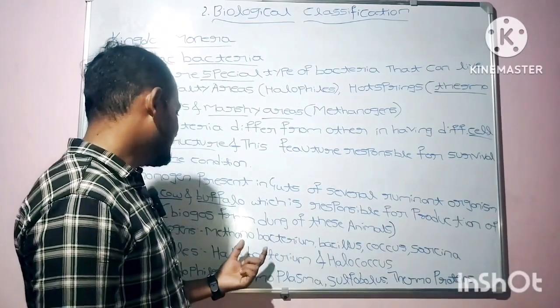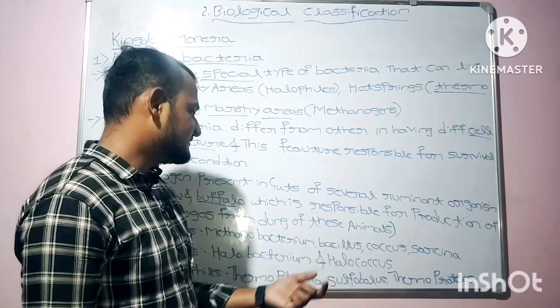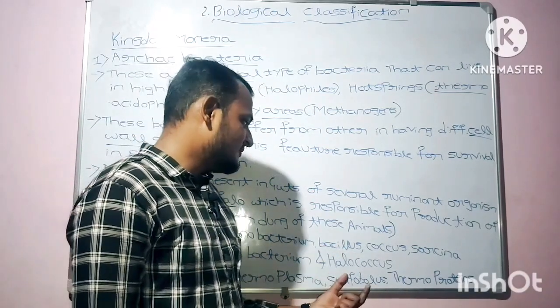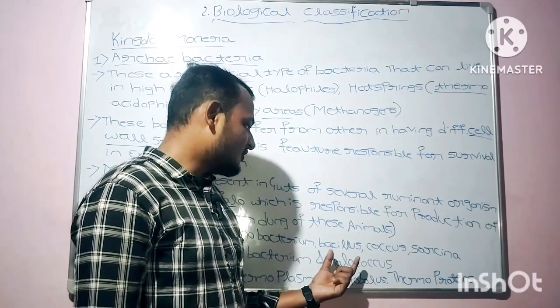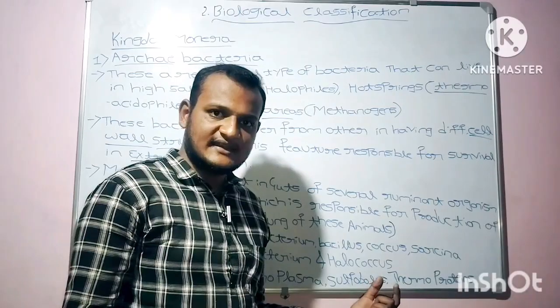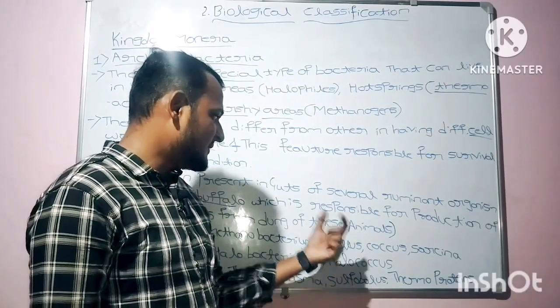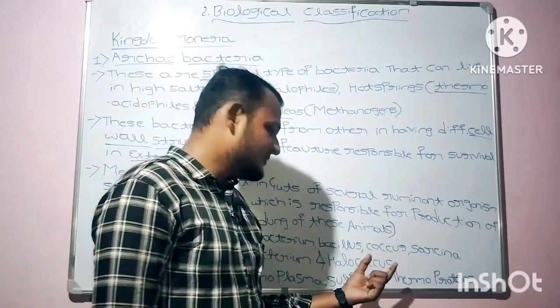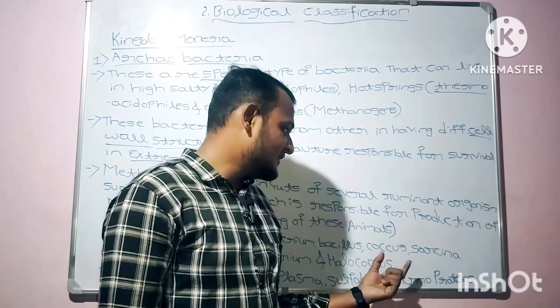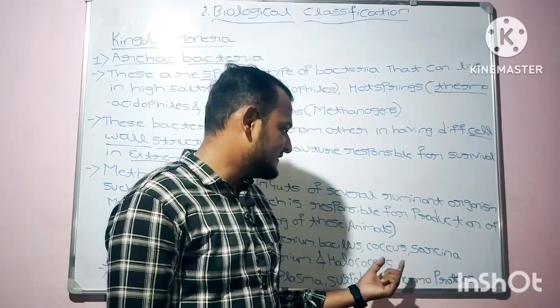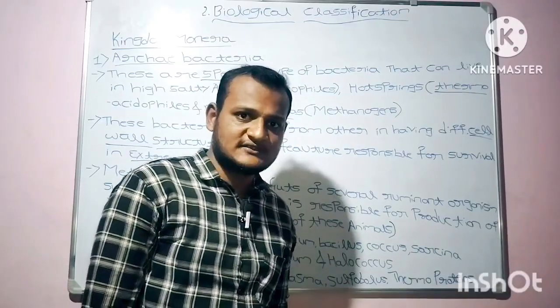As you are seeing here, Methanobacillus. Bacillus is nothing but rod-shaped bacteria that are generally known as bacilli. So these are rod-shaped bacteria. Coccus, Methanococcus. Cocci are round-shaped bacteria, which is why they are termed Methanococcus.